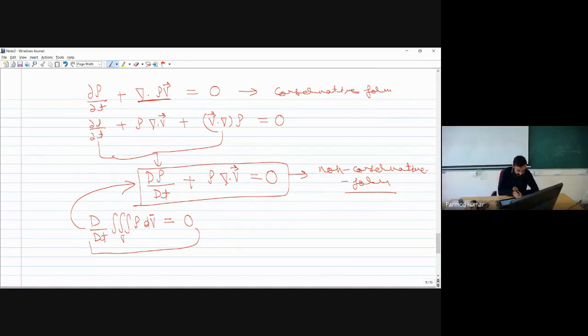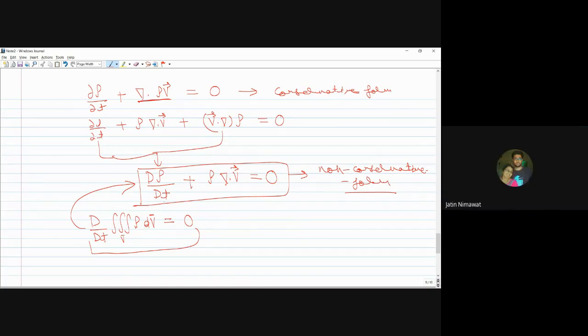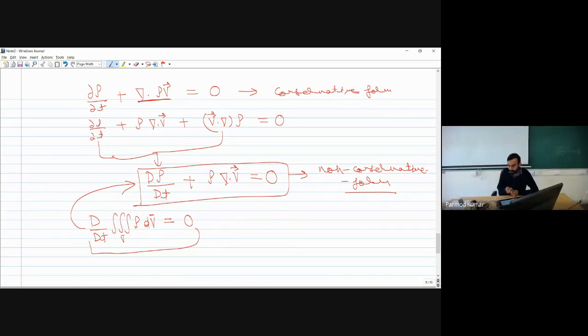You are saying from this equation, d by dt of the volume integral of rho dv, to d rho by dt. Yes, sir. Exactly. So you try by your own. If you are not getting it, then I'll tell you in the next lecture. You can try by your own.